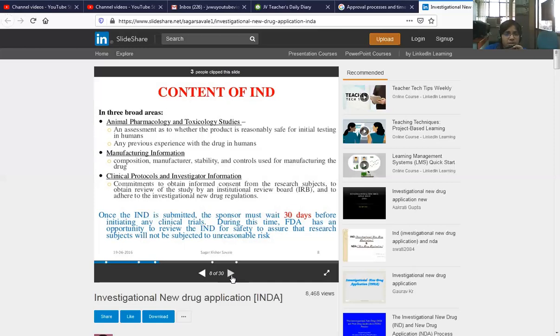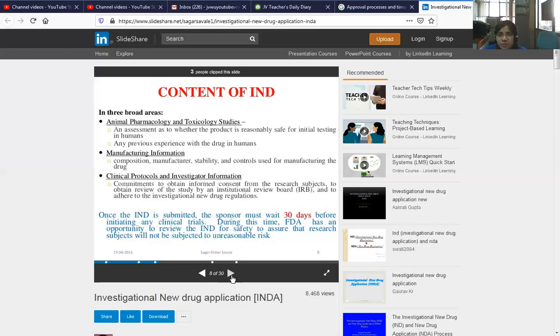Now the second one is manufacturing information: composition, manufacture, stability and controls used for manufacturing the drug. Clinical protocol and investigator information: commitment to obtain informed consent from the research subjects, to obtain review of the study by an institutional review board, and to adhere to the investigational new drug regulations.